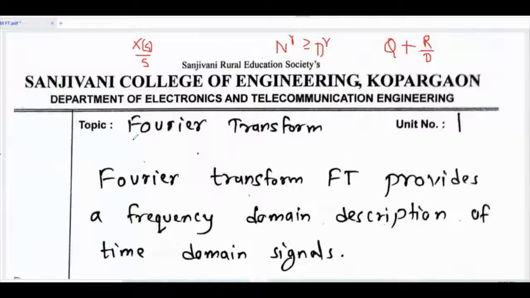Fourier transform. So what is basically Fourier transform? Fourier transform provides a frequency domain description of a time domain signal. So we have a time domain signal and we are doing a transformation. We are converting the time domain signal to the frequency domain signal. So that is nothing but the Fourier transform. The time domain signal is converted into the frequency domain with the help of Fourier transform.